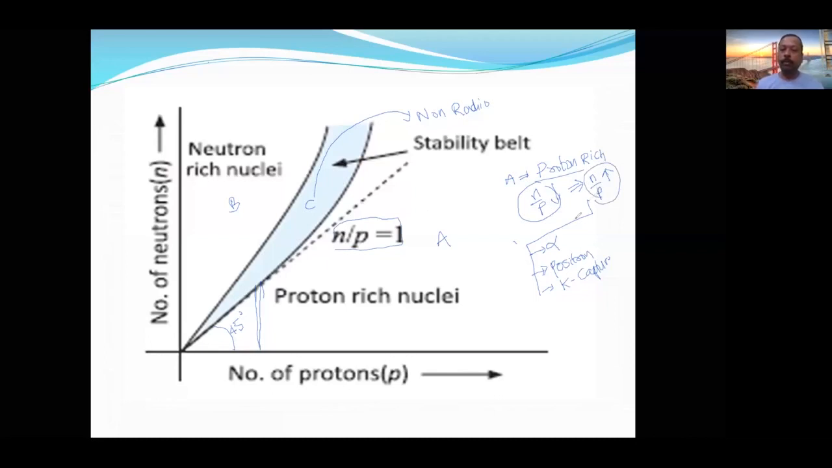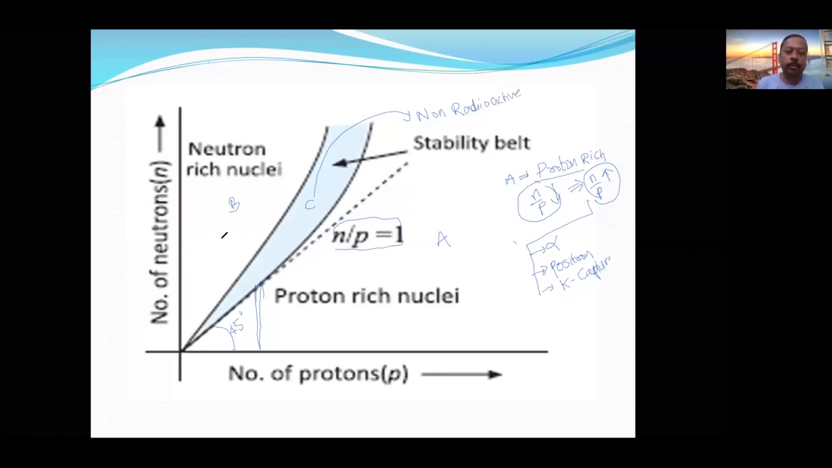To increase the N by P ratio, the options are: if it is a heavy nucleus, then it will go for alpha emission. If it is a lighter nucleus, then it will go for positron emission or K capture, whichever is comfortable. Now let us take the C. It is already inside the stability zone. Therefore, it is going to be non-radioactive.